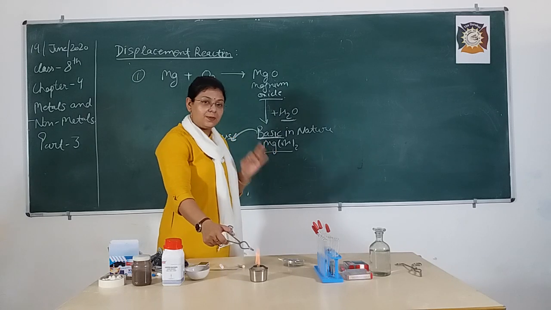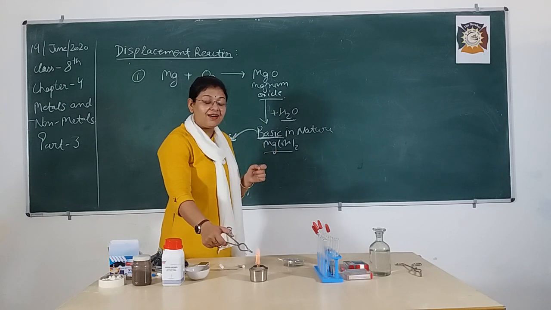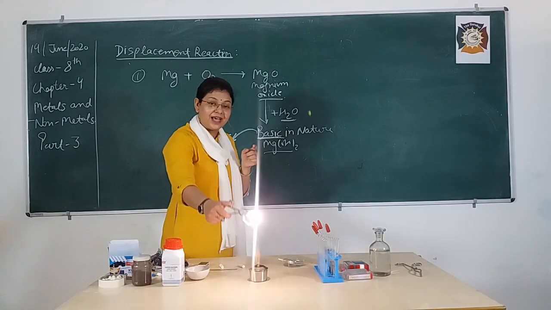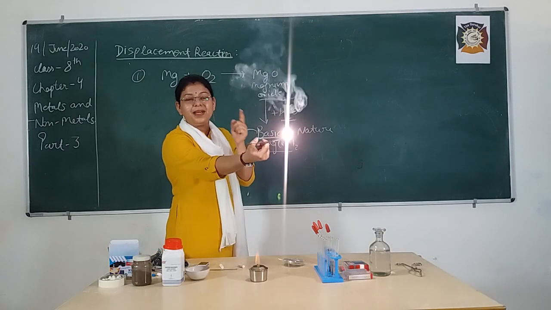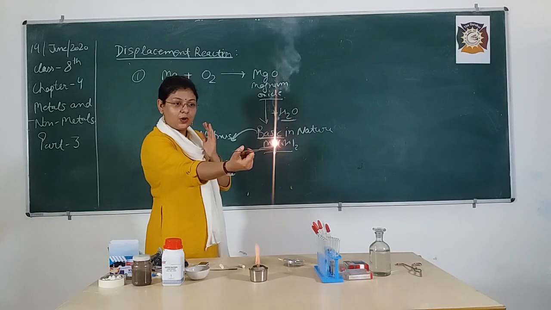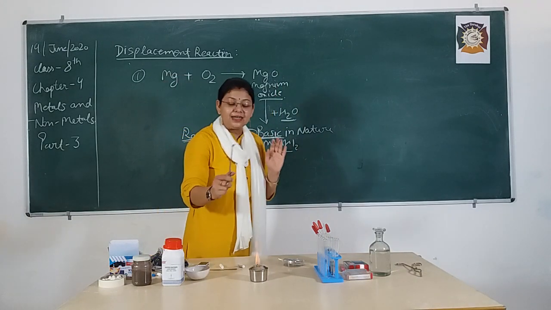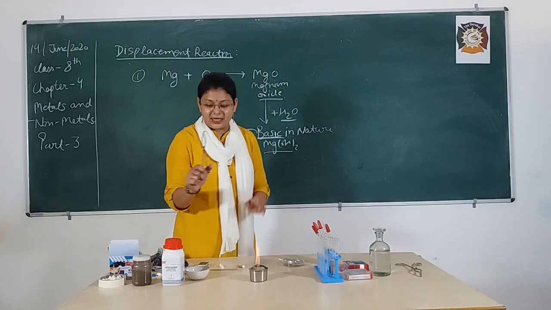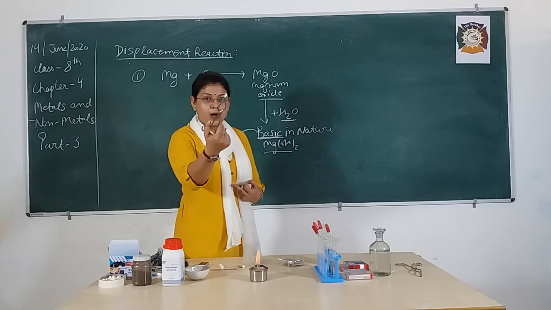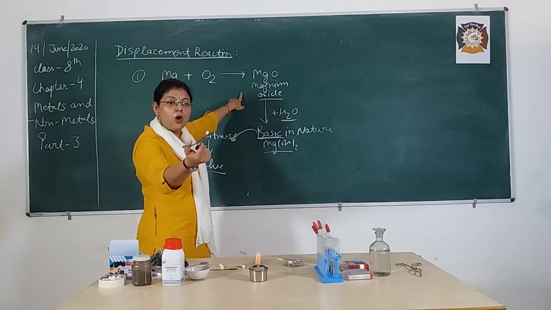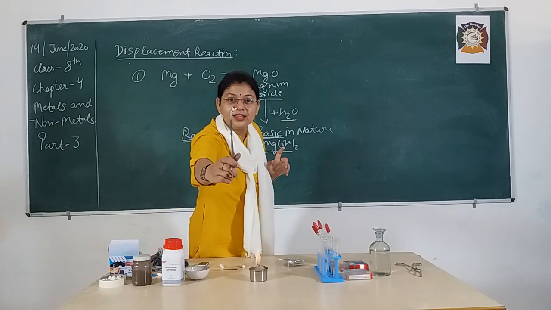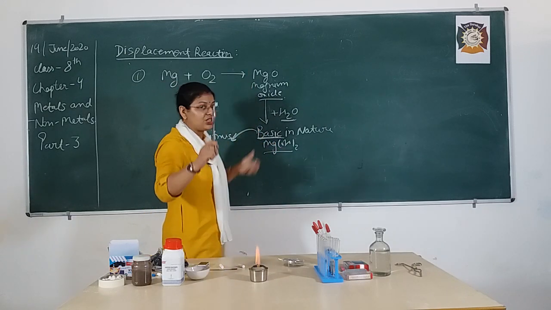So this magnesium ribbon is going to burn with a white dazzling flame, as you can see very clearly. The precaution is you have to keep it as far away from your eyes as possible. Now what I am holding in the tongs is not magnesium, it is magnesium oxide.